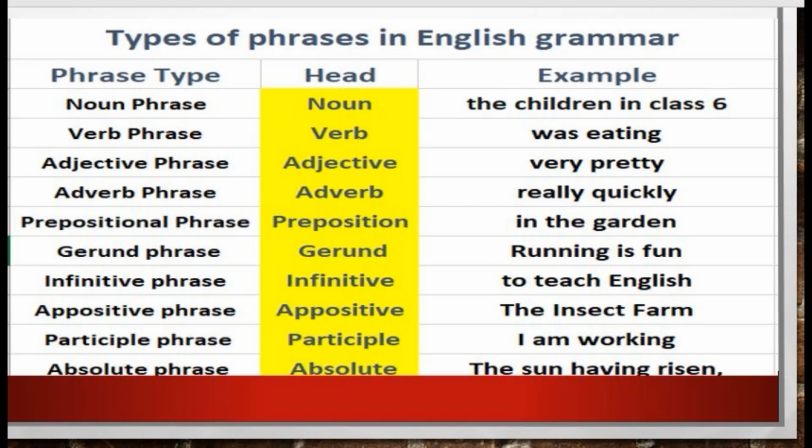Absolute phrase. Absolute is something that is always true and accepted as fact. For example, the idea that everyone will die someday.